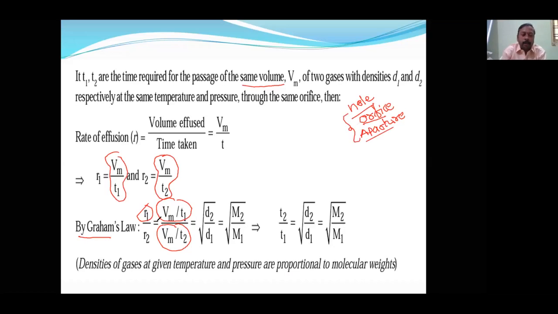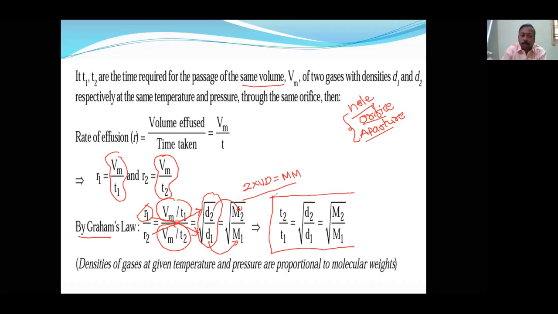So R1 by R2 is equal to Vm by T1 over Vm by T2. And just now we have studied rate of diffusion is inversely proportional to density. You can see here R2 is in the denominator, D2 is in the numerator, R1 is in the numerator and D1 is in the denominator. And already you must know 2 into vapor density is equal to molecular mass. So in place of the density, we can write D2 as 2 into M2, and in place of D1, we can write 2 into M1. 2 and 2 will get cancelled, then M2 by M1.